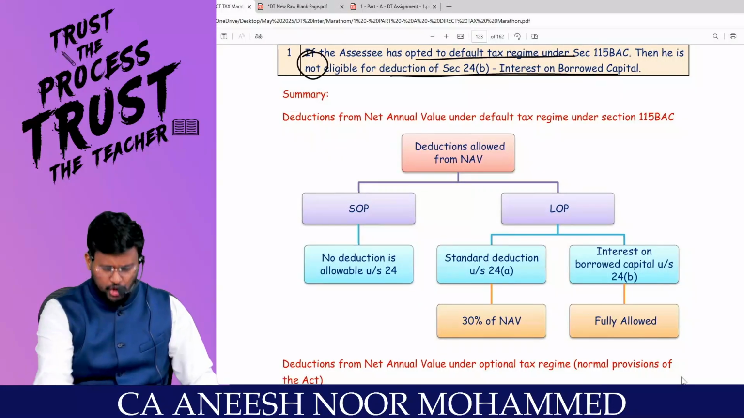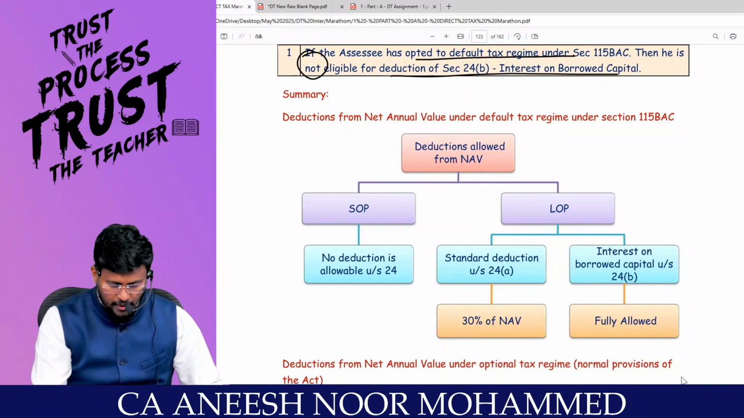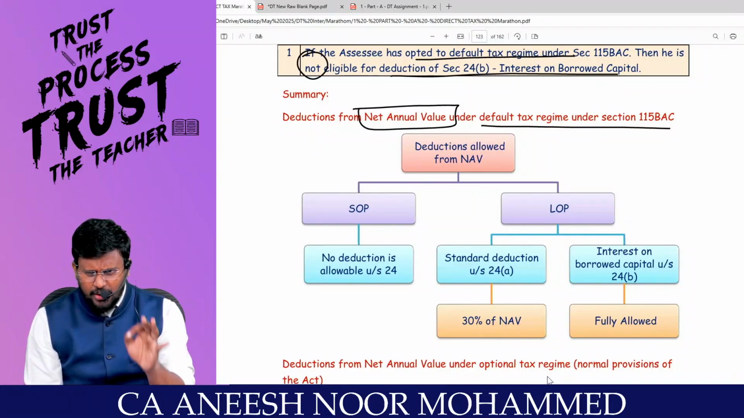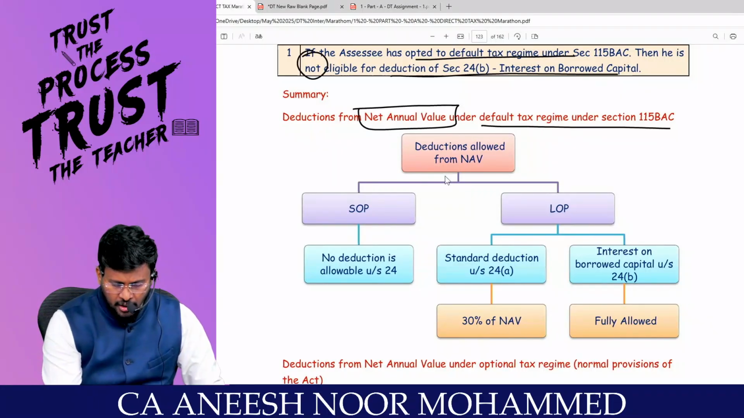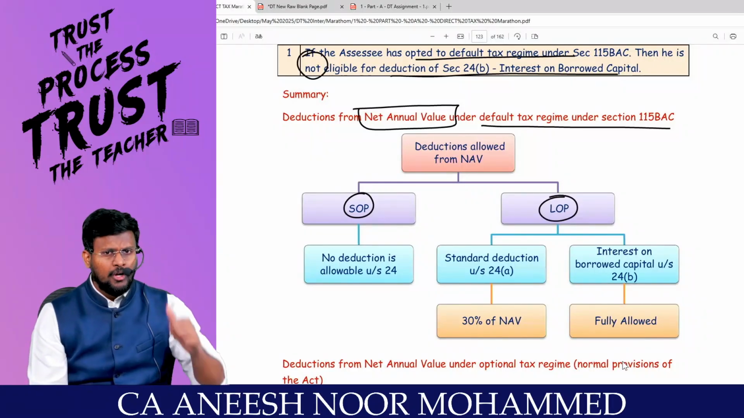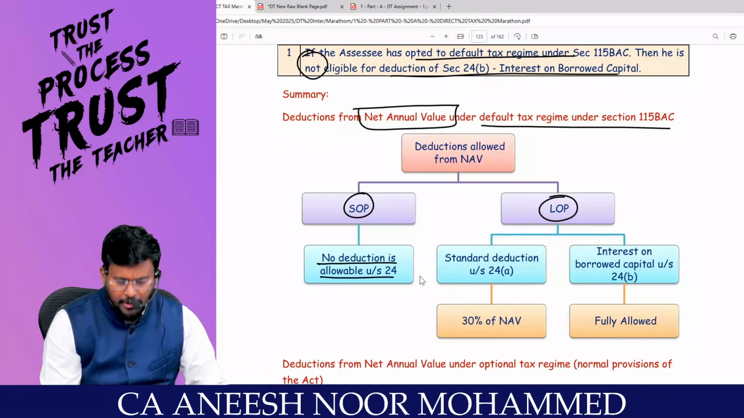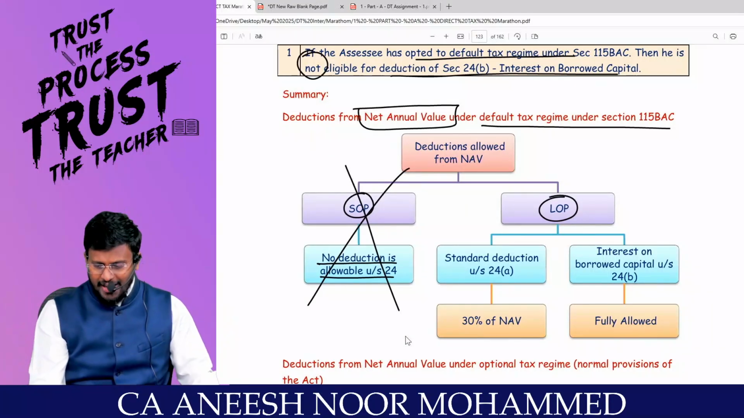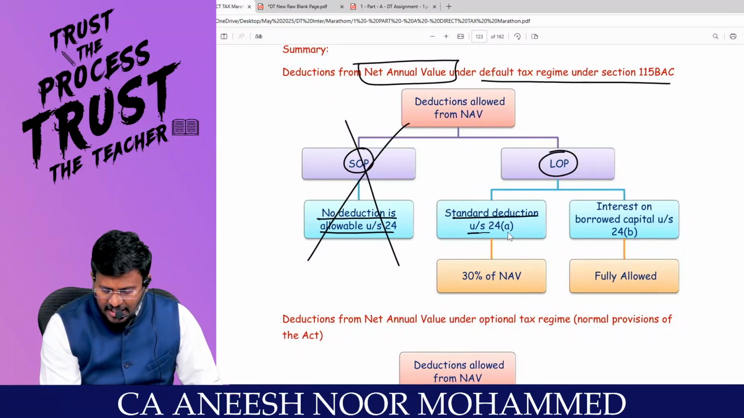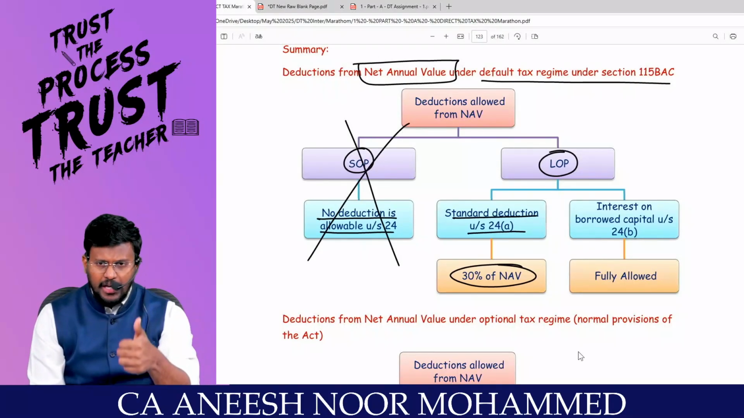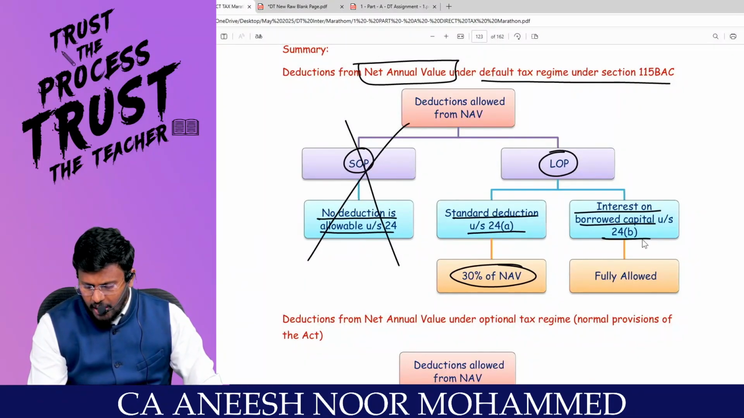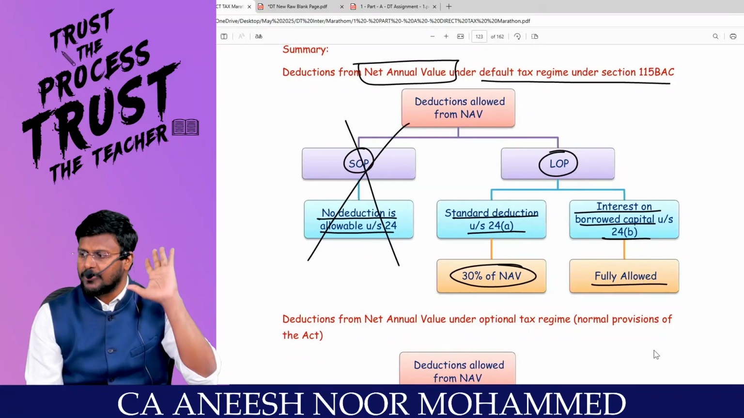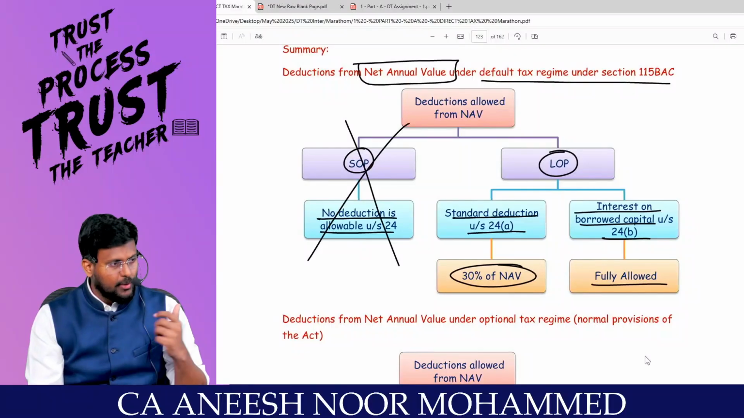These are ICAI charts. You just answer me now from the discussion what we make. Deduction from NAV under the default tax regime. So if an assessee is traveling through the default tax regime, the property may be SOP or LOP. For SOP, no deduction is allowable under 24. Under the default tax regime, there is no concept of it at all. Whereas with regard to LOP, standard deduction under 24A, 30% of NAV can be claimed, and interest on borrowed capital under 24B is fully allowed. That means if it is a let out property, 100% can be claimed as a deduction. Are you all really with me?